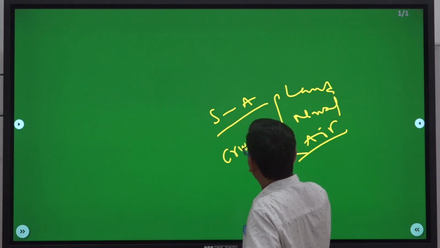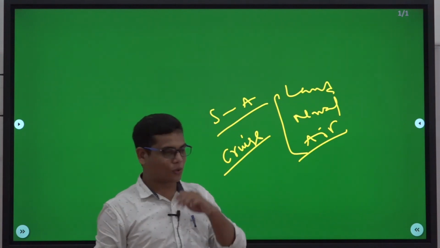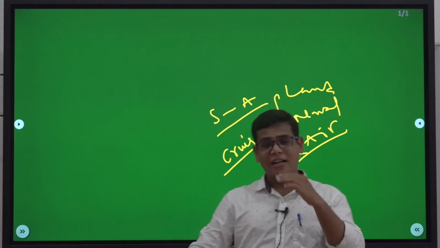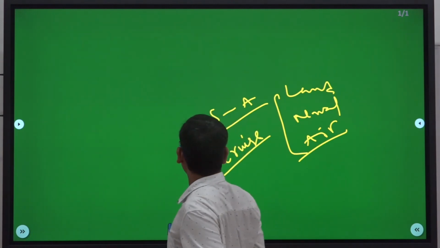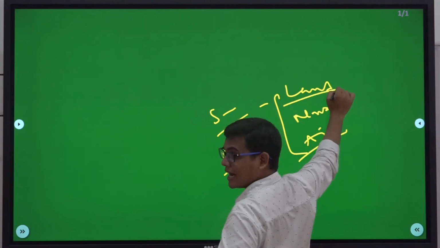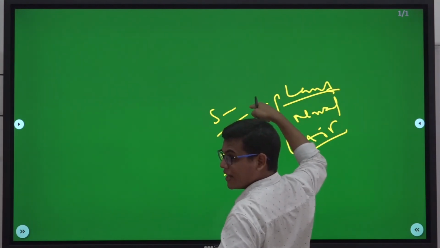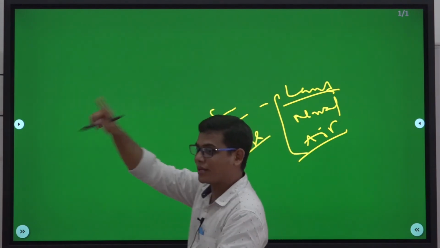It is a cruise missile. Whenever you are using it from land, it is surface to surface. Whenever you are using it from the Navy, it's surface to surface. Whenever you are using it from the air, it's air to surface.